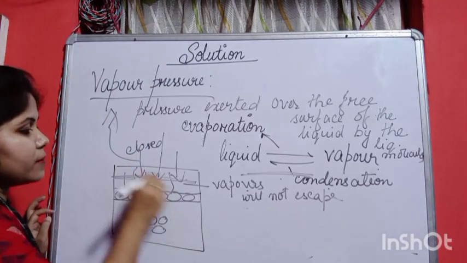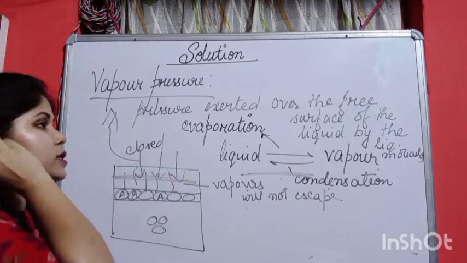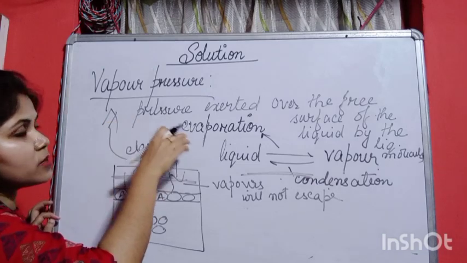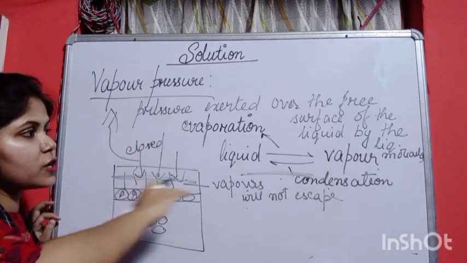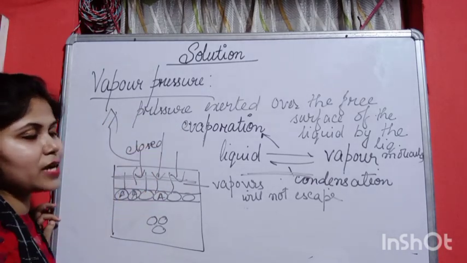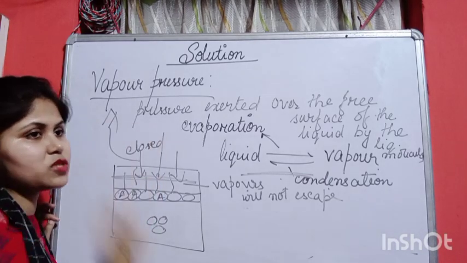When the liquid molecules go into the vapor phase, it is the pressure that is being exerted on the free surface of the liquid at equilibrium, provided the condition will be at some temperature.